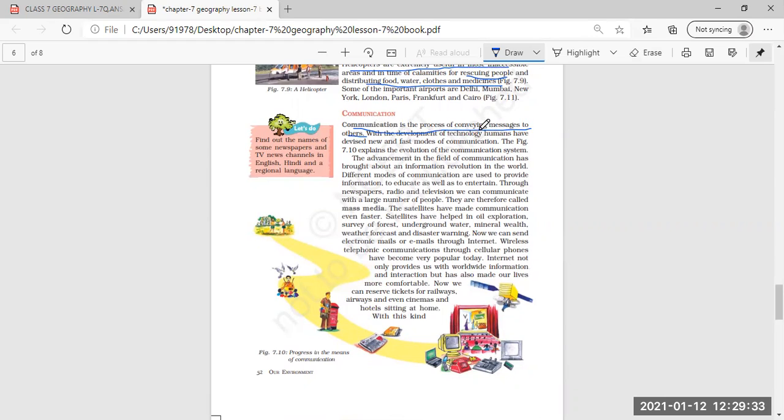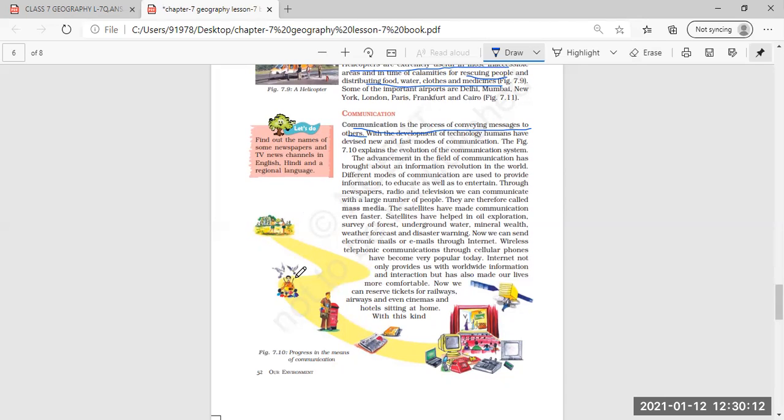Now, with the development of technology, humans have devised new and fast modes of communication. Nowadays a very fast and new communication system has arrived. Now we can say from this figure 7.10 what the condition of the communication system was in the early years, and what the condition is now. Previously, whenever a person wanted to convey a message, they had to move themselves. They had to cover long distances to reach that particular person to convey the message.